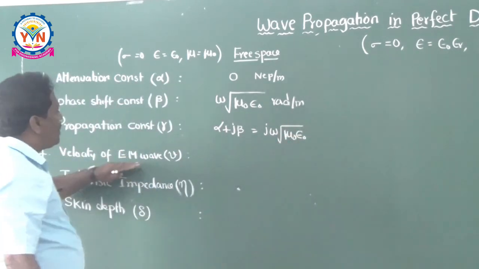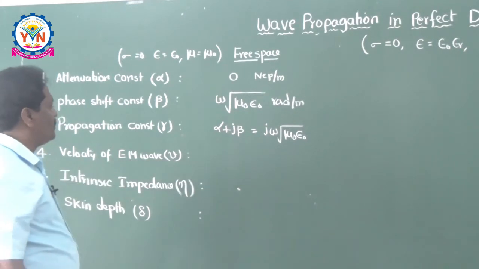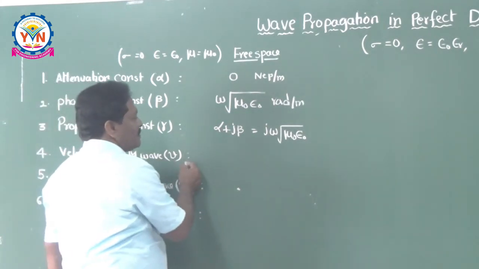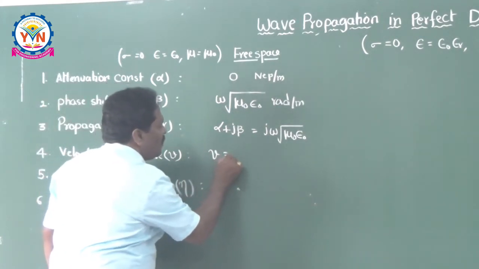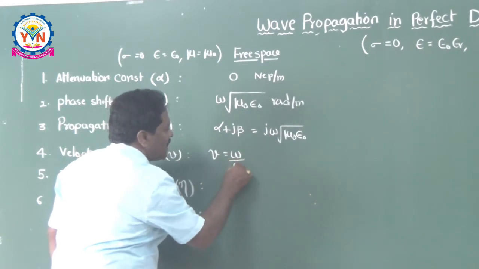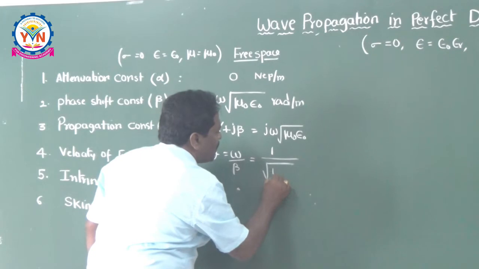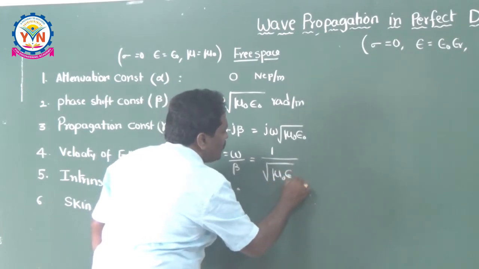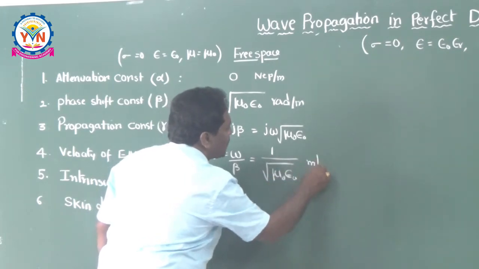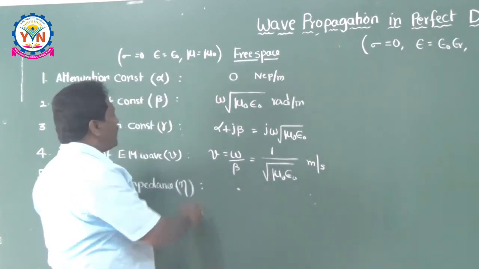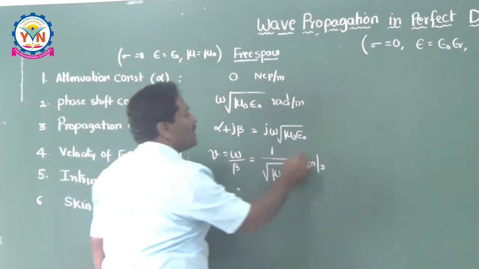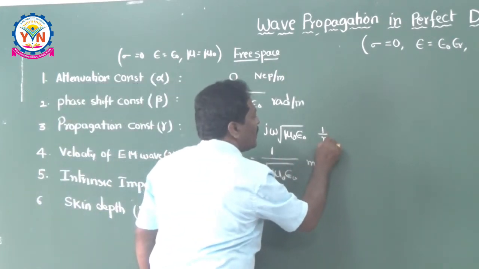Coming to the velocity of the electromagnetic wave, V is equal to omega by beta, that is equal to 1 over root mu naught into epsilon naught. What is the unit of the velocity? Meters per second. And what is the unit of the propagation constant? 1 by meter.